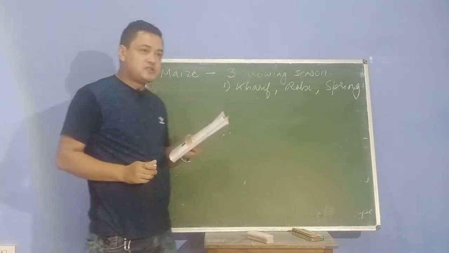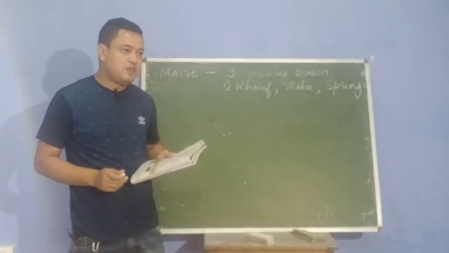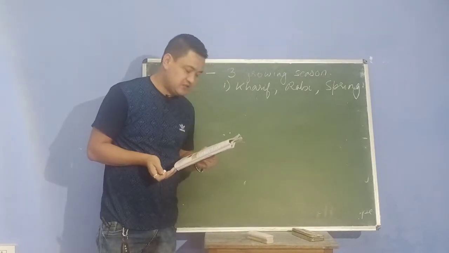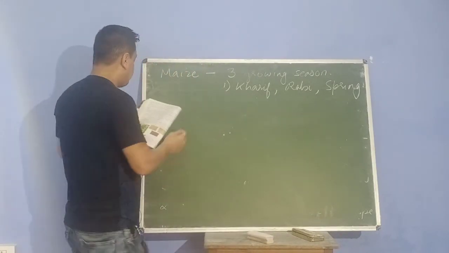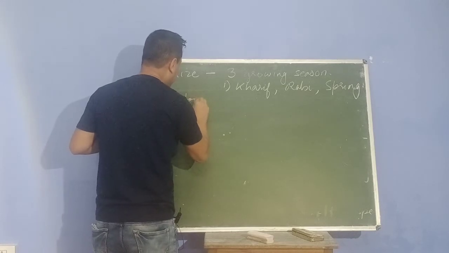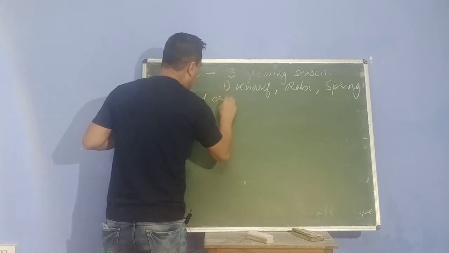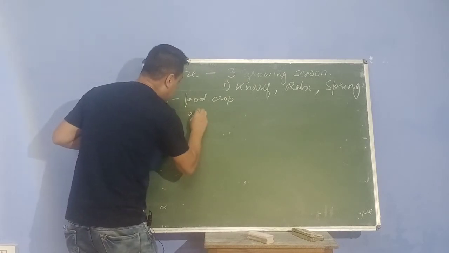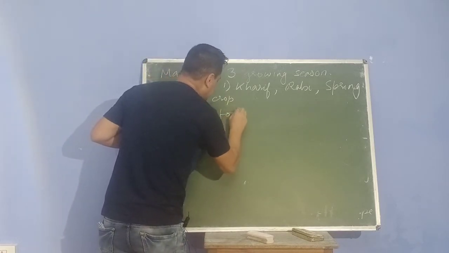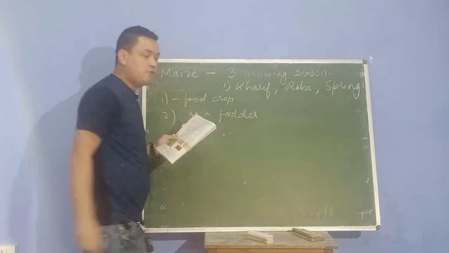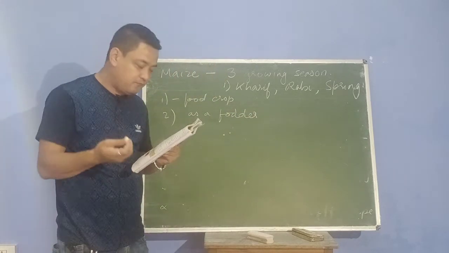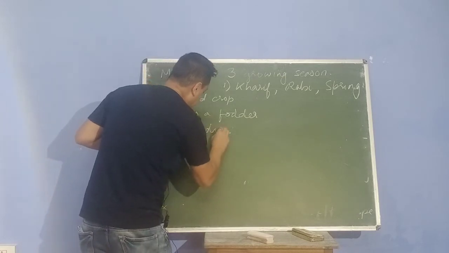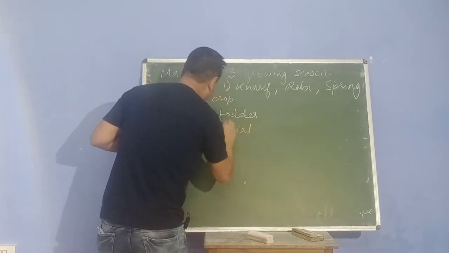It is grown as a food crop. Now what is a food crop? We use a food crop for consumption, as food that we eat, and that is known as a food crop. So maize is used as a food crop. Number one, it is used as a food crop. Number two, it is used as fodder. Fodder means chara for animals, food for animals, or animal food. And third, it is used as an industrial product.